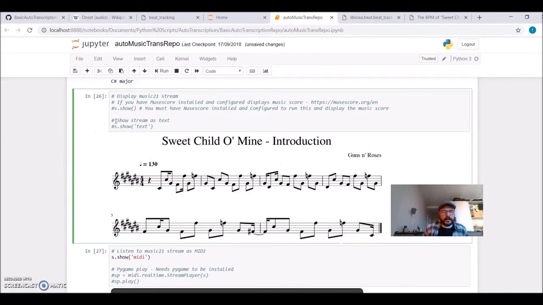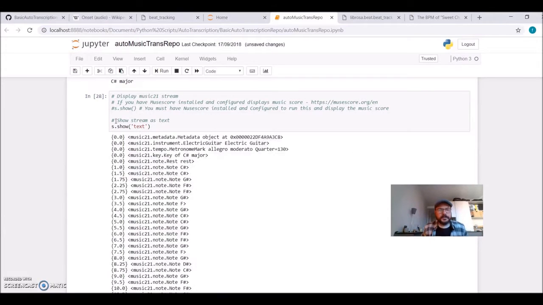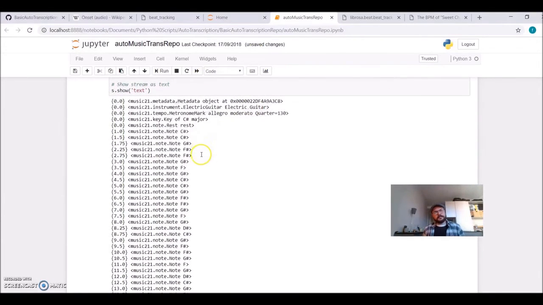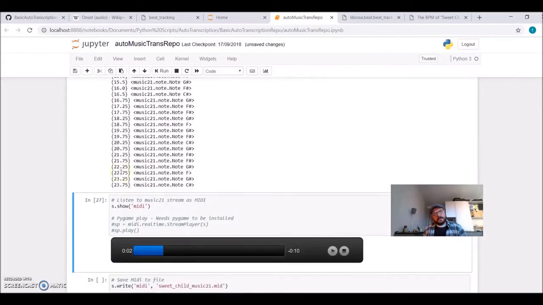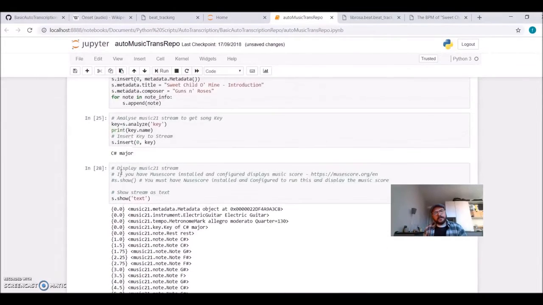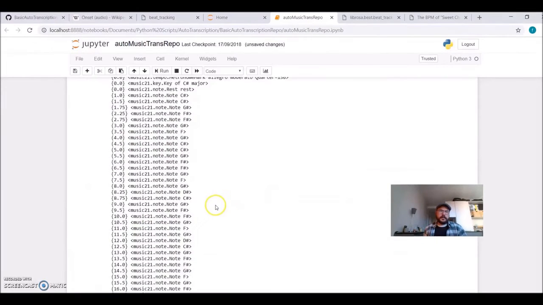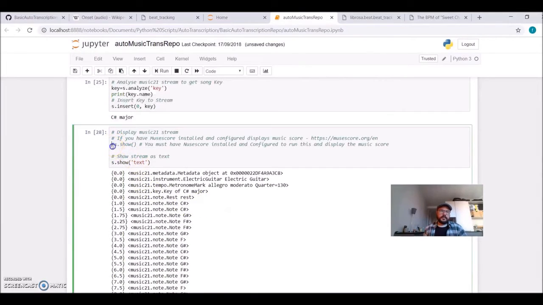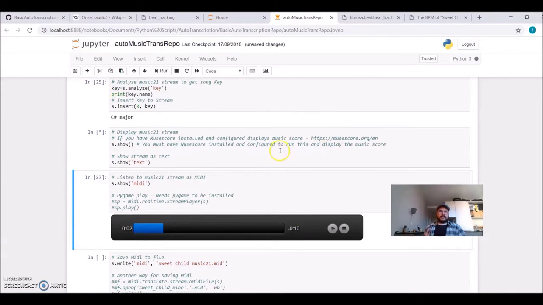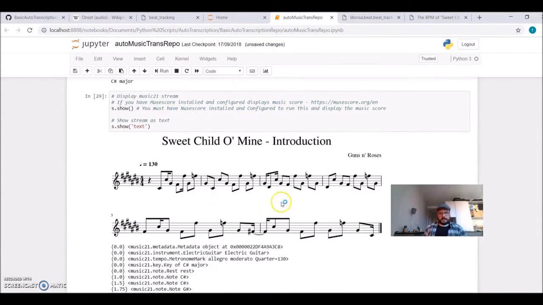So what you will have is text information. For example, a Music21 note, C sharp, and these are the times that they need to be played, and this information can be converted also to MIDI or to the transcription itself.